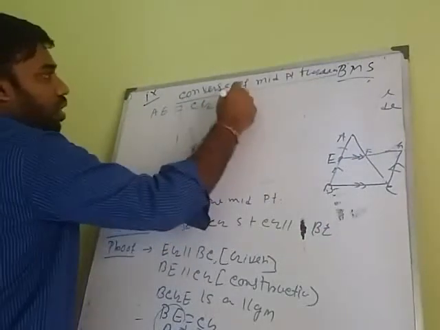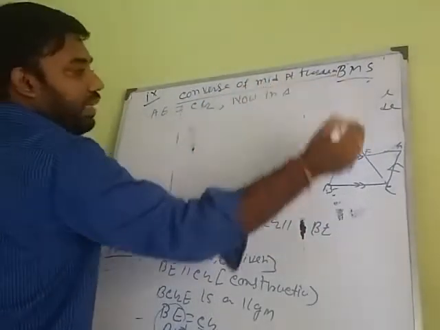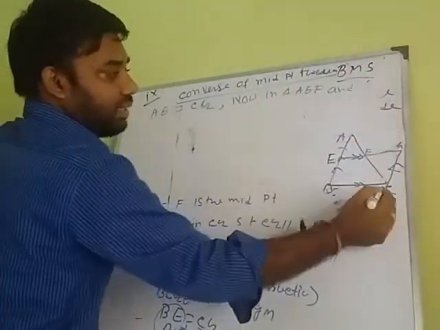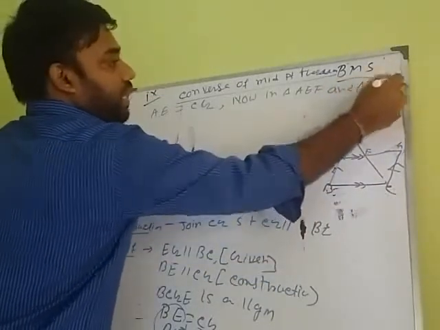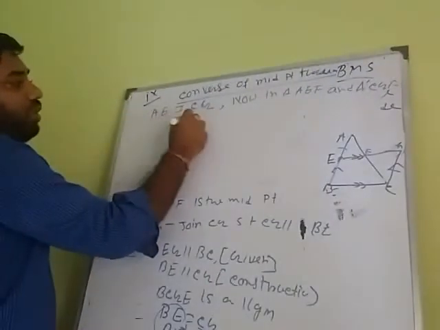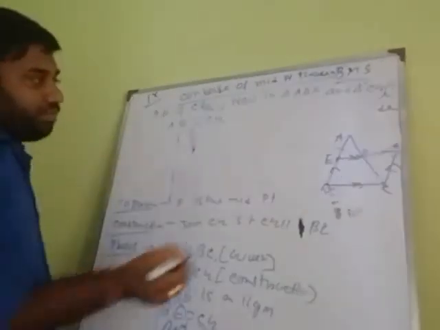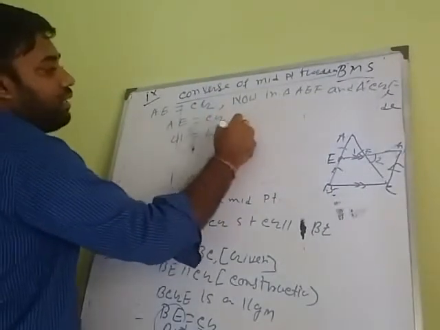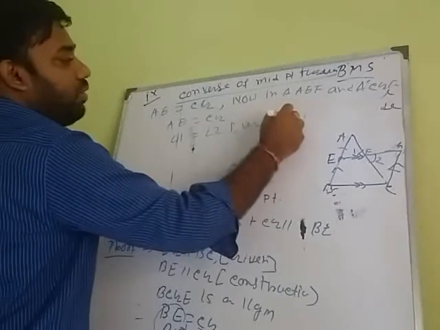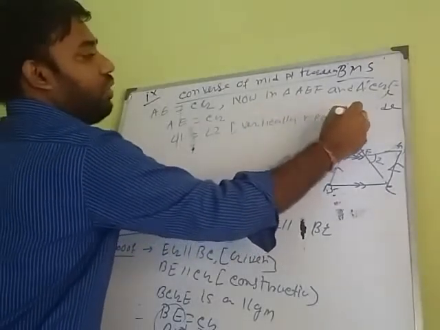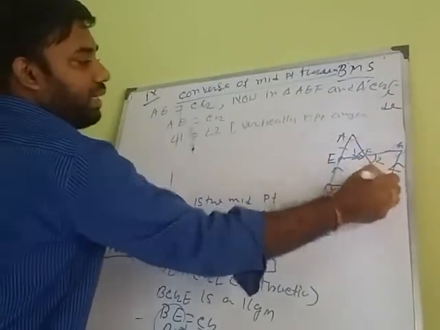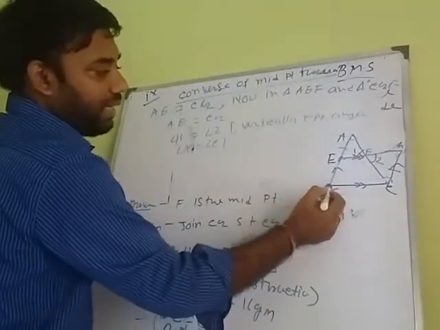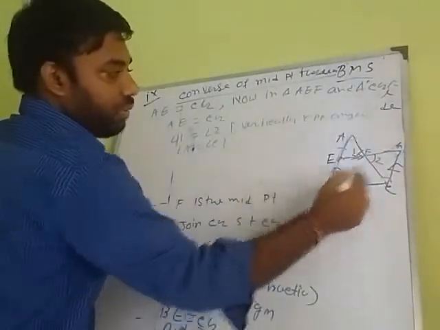Now in triangle AEF and triangle CGF, AE equals CG, we have proved it earlier. I am taking angle 1 and angle 2. Angle 1 equals angle 2, because they are vertically opposite angles, and angle A equals angle C. Why are these equal? Because it is given that AB is parallel to CG.